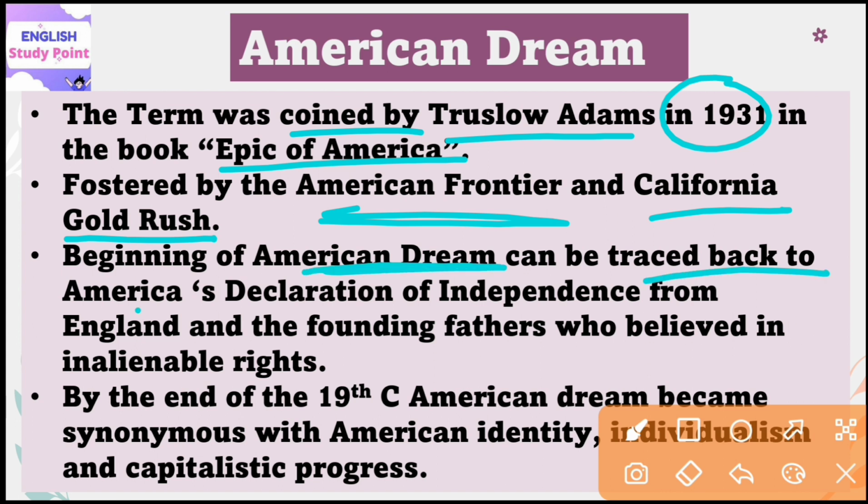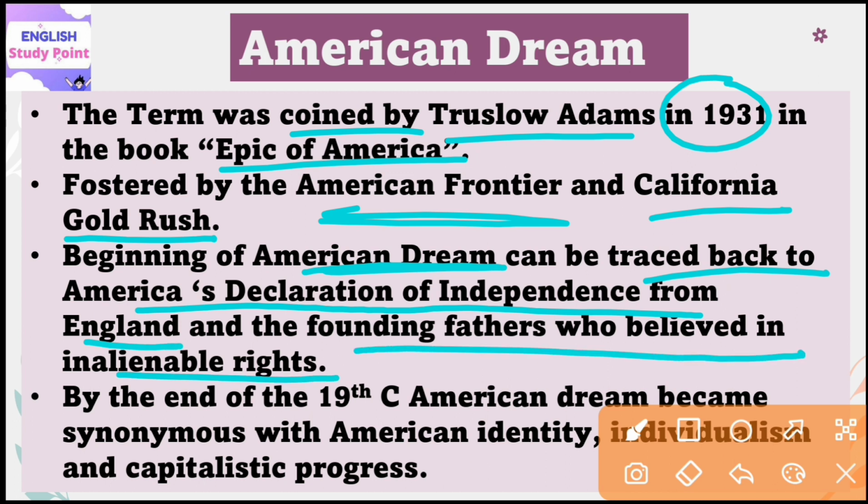The beginning of the American dream concept can be traced back to America's Declaration of Independence from England and the founding fathers who believed in inalienable rights. These are rights that cannot be taken away from Americans. While forming this concept, Americans started believing in their inherent right to live life with liberty and to pursue happiness in their own ways by doing utmost hard work.